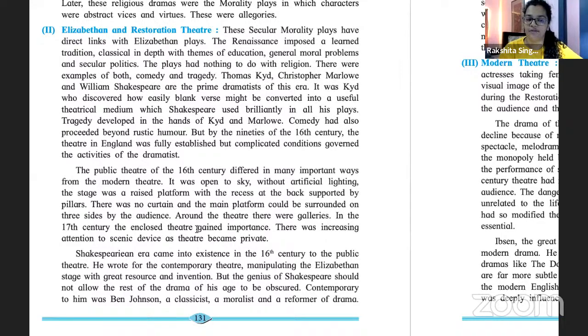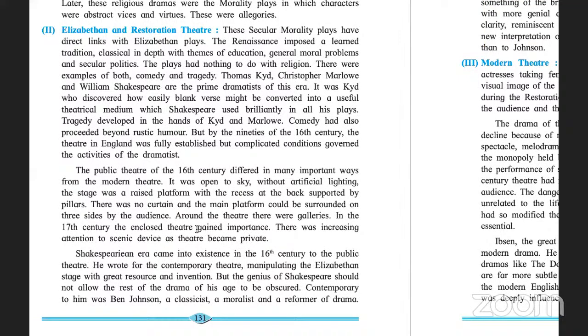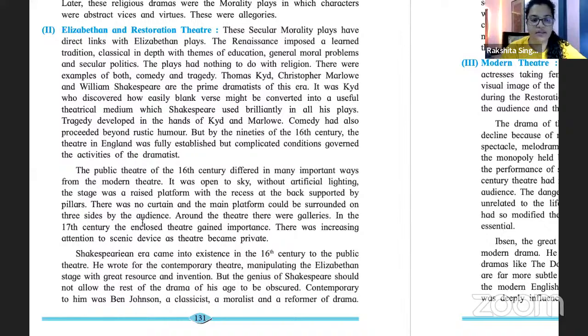And the main platform would be surrounded on three sides. Like this is the main platform, and from here and here there will be audience, okay? People will come from the back to act on the stage, but on the remaining three sides you will have the audience sitting, understood? Yes, perfect. And one second, Lakshmi, I'll come to your doubt, okay?